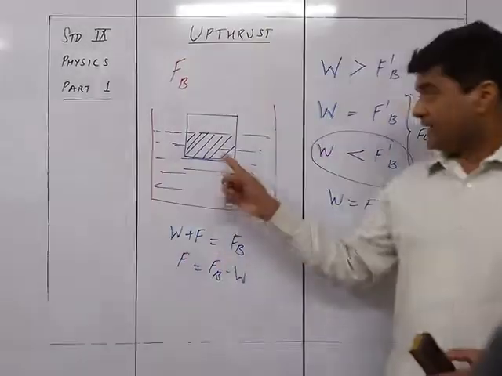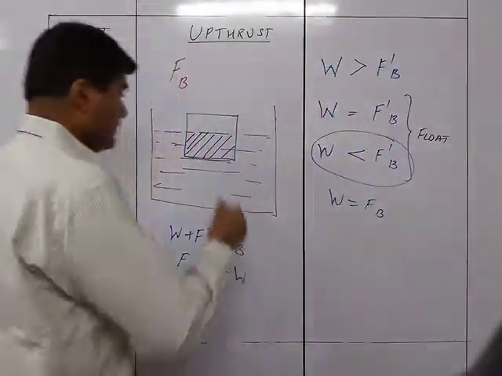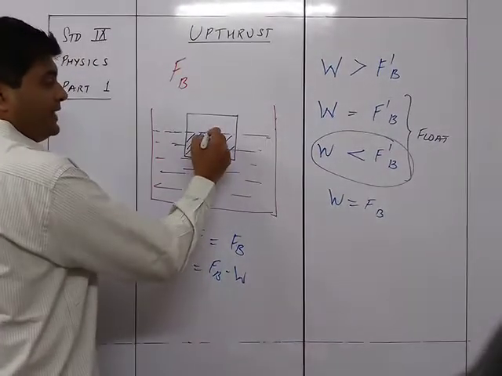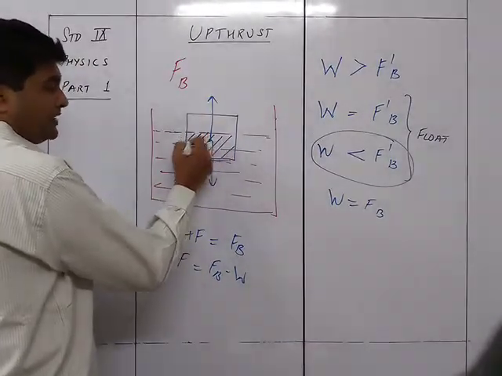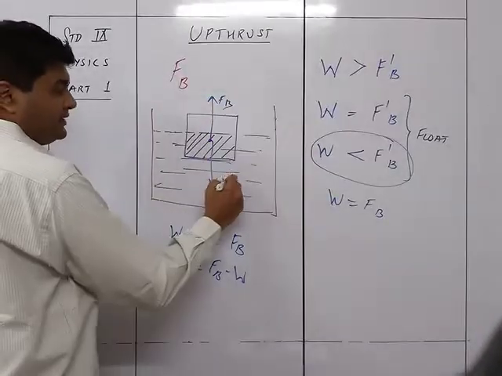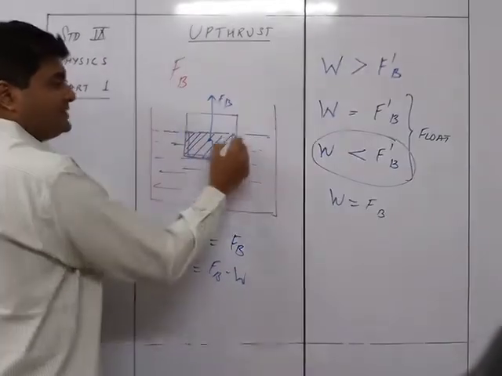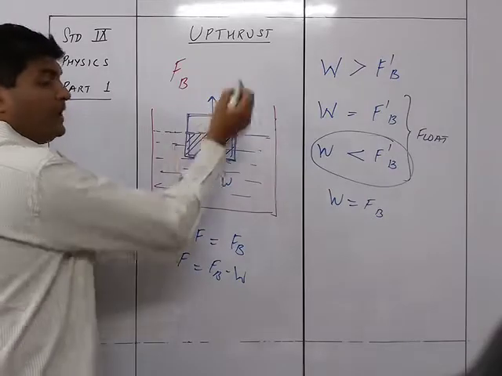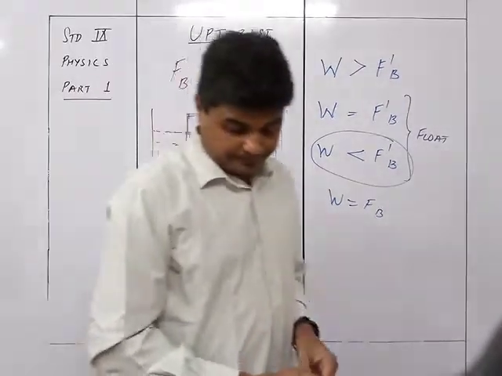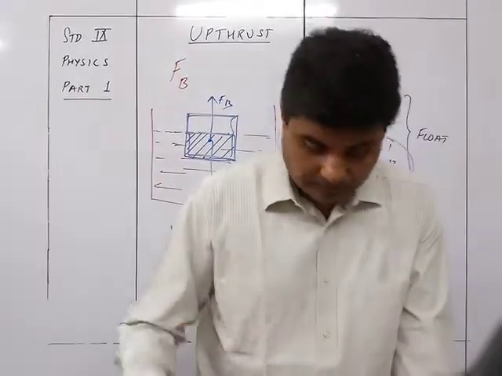So we saw that this is W, and the FB we are going to get by this much submerged part over here is FB, and W and FB will be equal. Hence this much part will be inside water and this much part will be above the liquid or water. Not a problem.